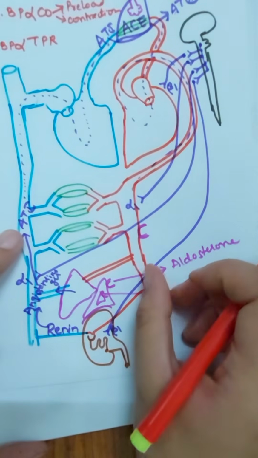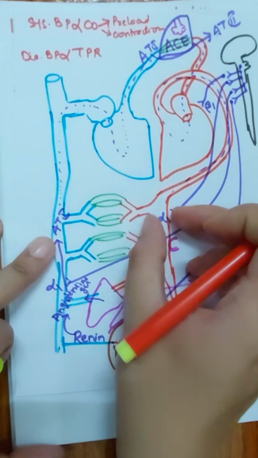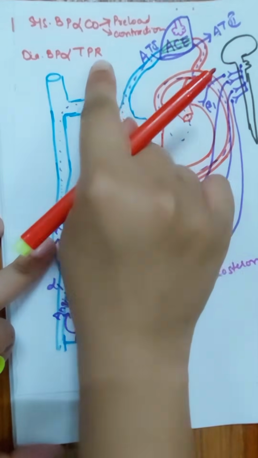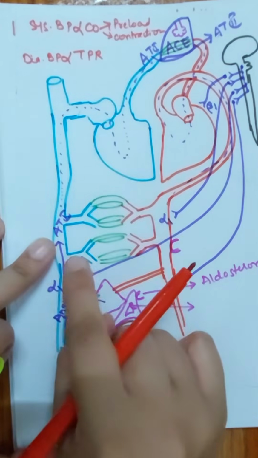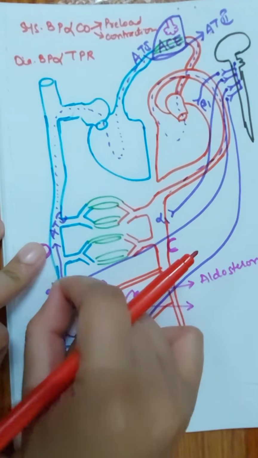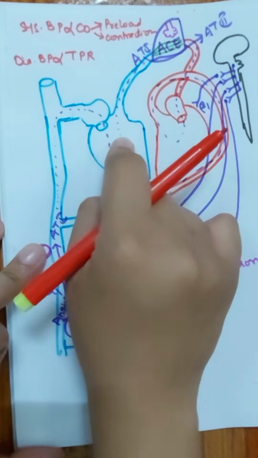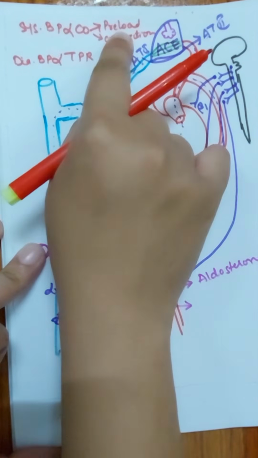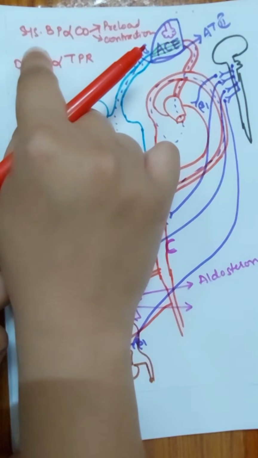Okay, so when we give an alpha 1 blocker, it is blocking the constriction action of the arteries. That means the arteries will get dilated. When arteries get dilated, total peripheral resistance will be reduced, thereby diastolic blood pressure is also reduced. Similarly, when we dilate the veins, what is happening? Because it causes pooling of the blood in the periphery, the venous return is reduced. When venous return is reduced, preload is also reduced, and when preload is reduced, cardiac output is reduced. When cardiac output is reduced, then systolic blood pressure is also reduced.